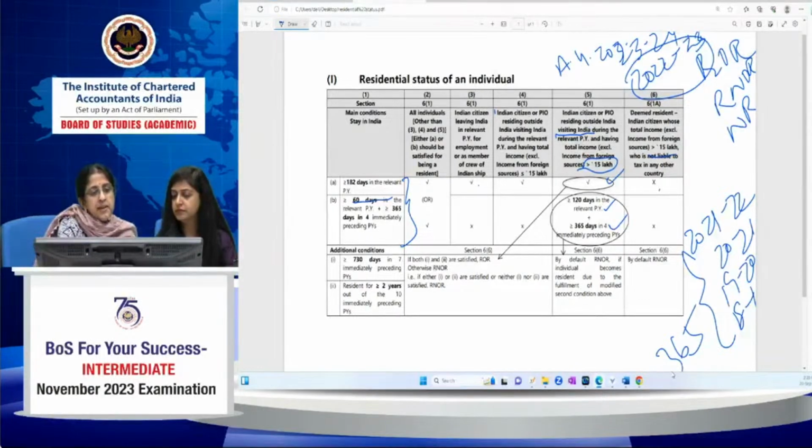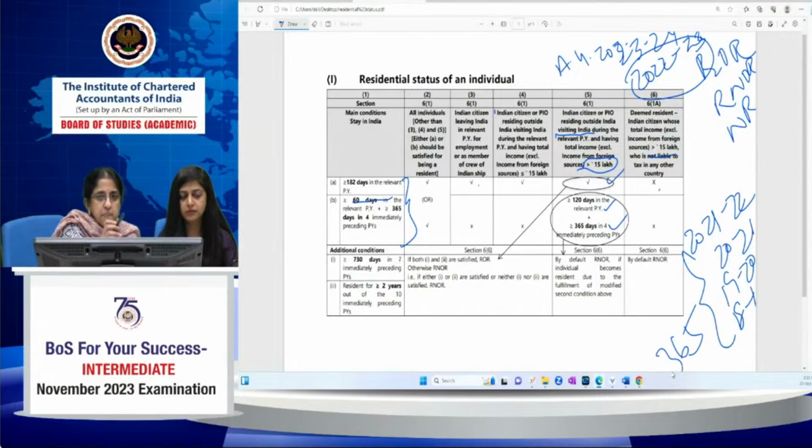Okay. Now, it's not enough if you determine whether the person is a resident. From that, you won't be able to make out. You have to find out whether he is ordinarily resident or not. For that, there are two additional conditions. These additional conditions should be applied only if they are resident as per 6.1. Only if the status is resident as per 6.1, you have to see the additional condition. If the status is non-resident, then there is no need to see these conditions.